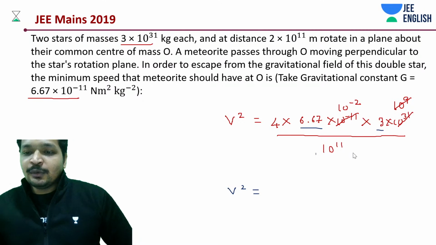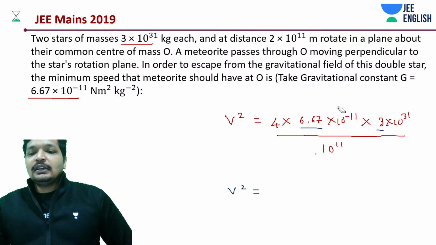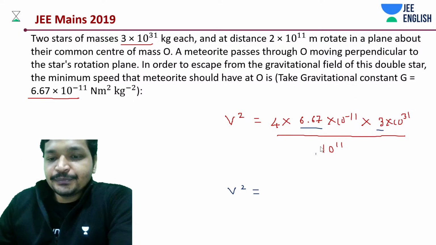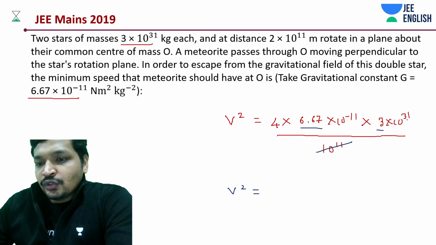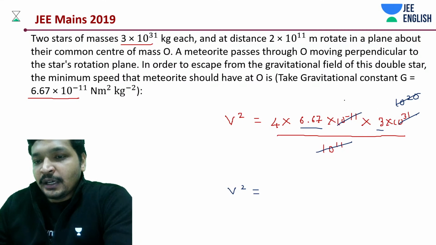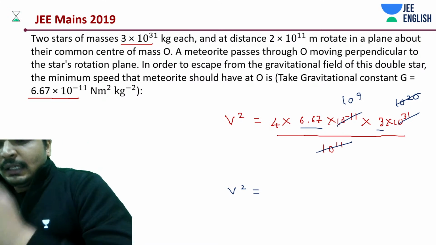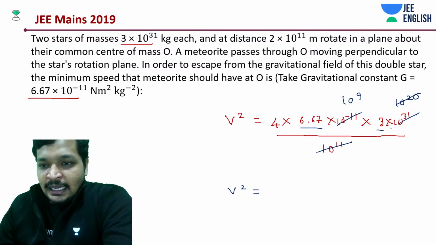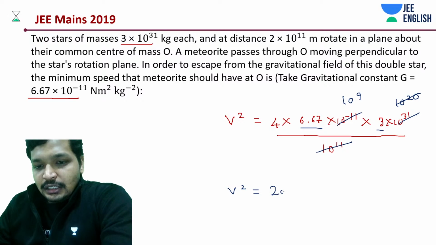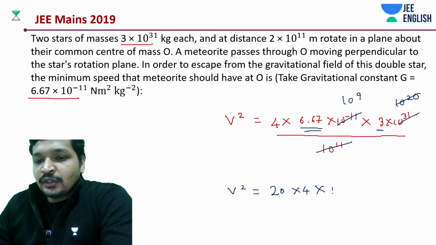So let's just rework this quickly. I think this is where the mistake happened, because that kind of velocity should not be possible either. Okay, quickly correct this thing. So this should be like 10 to the power 20. This should be like 10 to the power minus plus 9, right? And what do we have? We have 20, right? 6.67 into 3 into 4 into how much? Like 10 to the power 9.